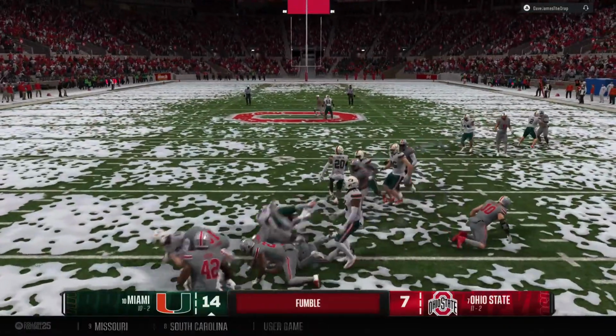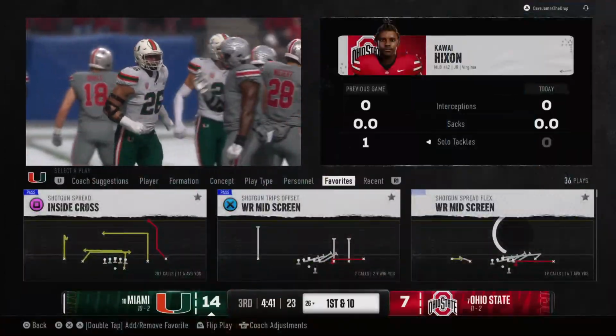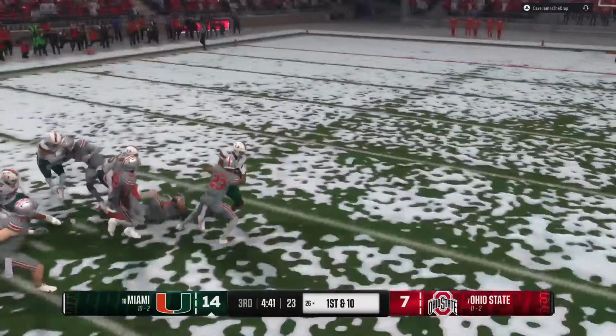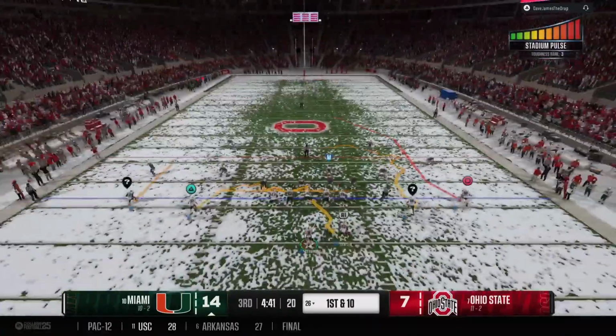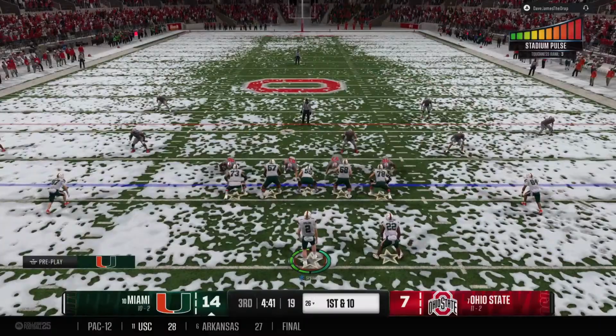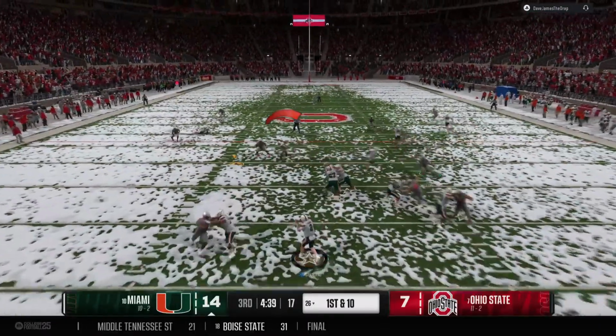Returner fumbled it. The offense recovers the fumble. And the returner is tackled by this punt coverage team. Well, that returner might not see very many more chances in this game. But that's a real heads-up play by his teammates to recover the ball so the offense can keep possession.